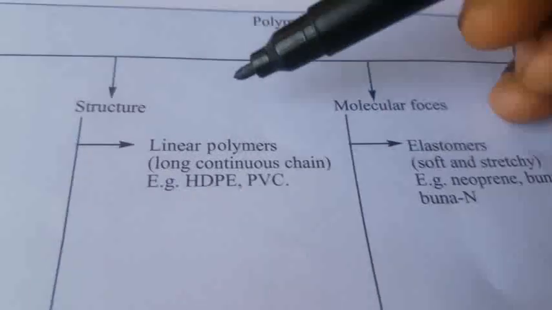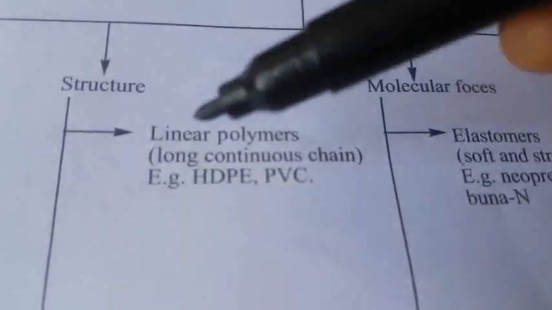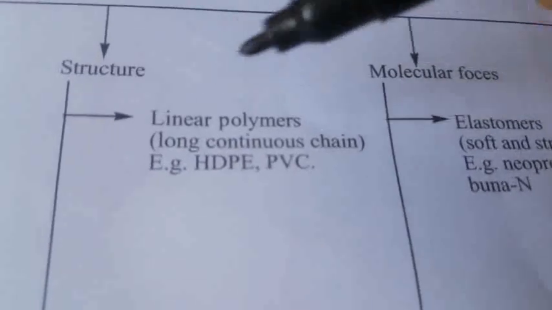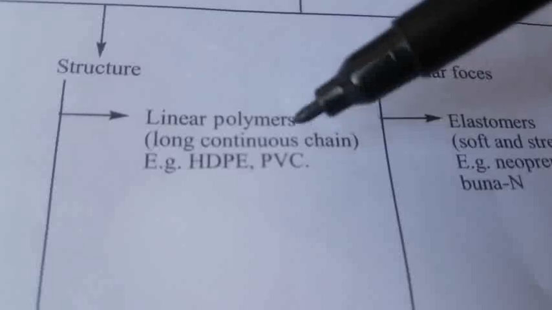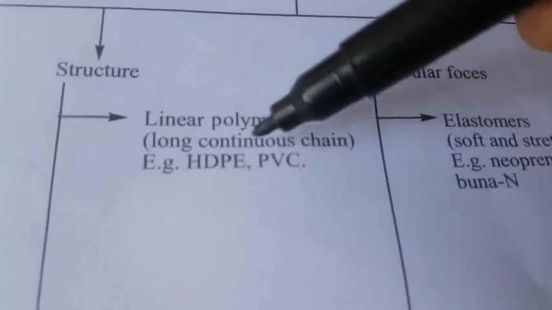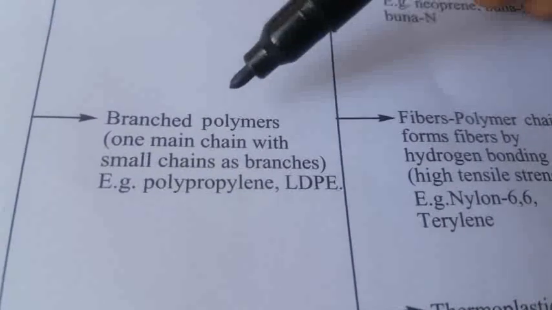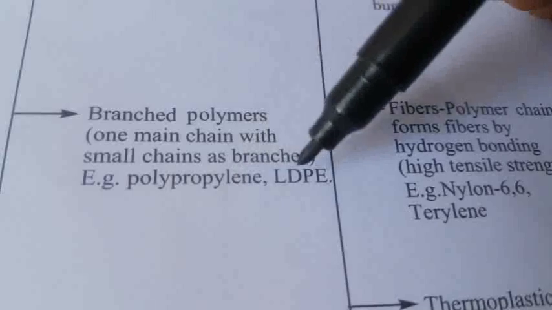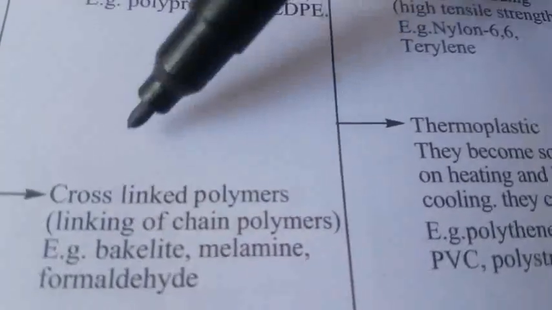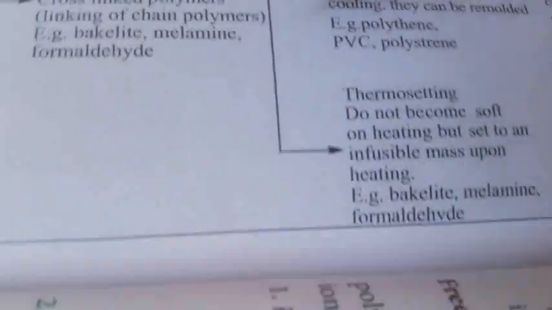Next one is structure. That is called a linear polymer. Now we are going to see the main preparation, in the next one. So just one flow chart. A linear polymer is a long continuous chain, and another one is branched polymers. That is the main chain with small chains as branches, such as polypropylene and LDPE. Another one is cross-linked polymers, the linking of chains, such as Bakelite.